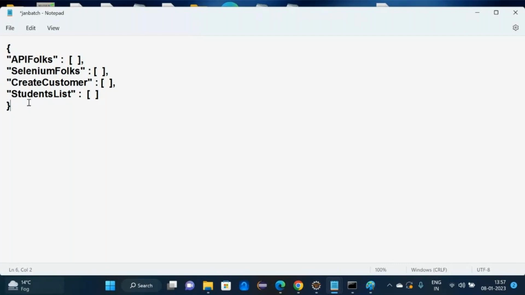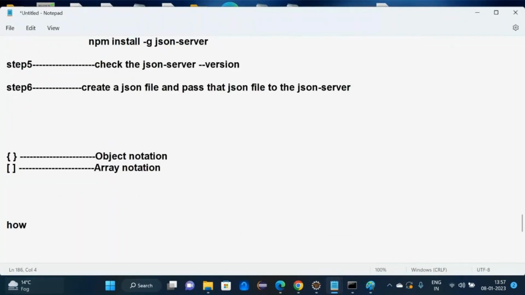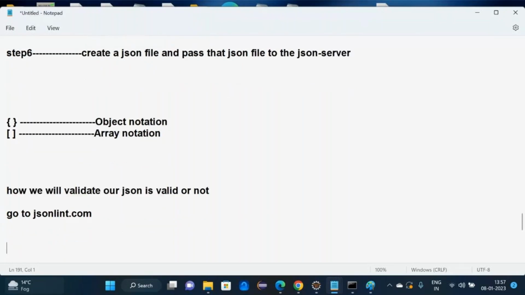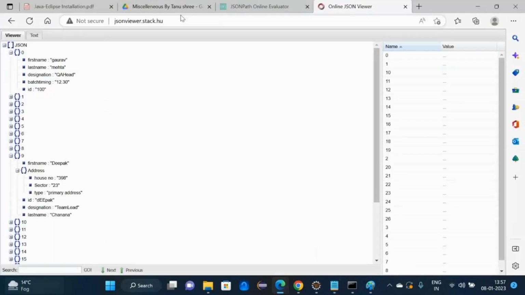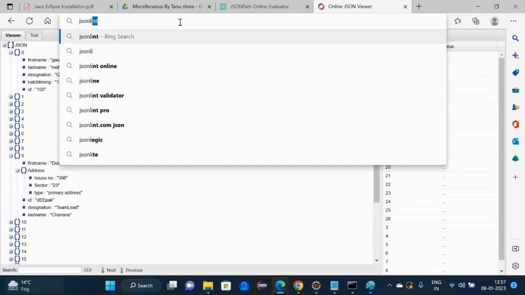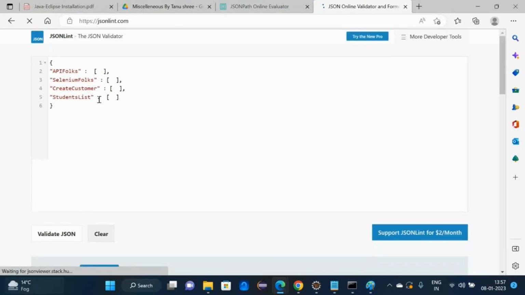How will we validate whether our JSON is correct or not? Go to jsonlint.com. Copy it, paste your JSON here and validate.